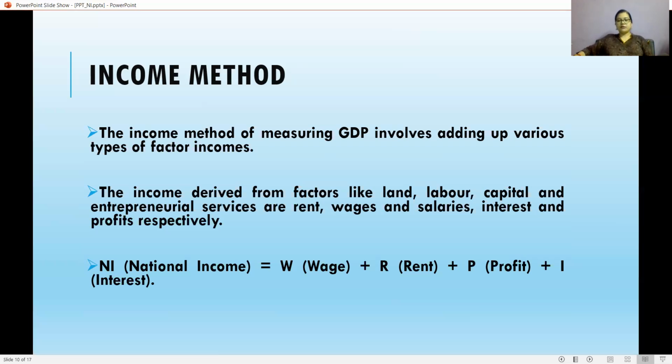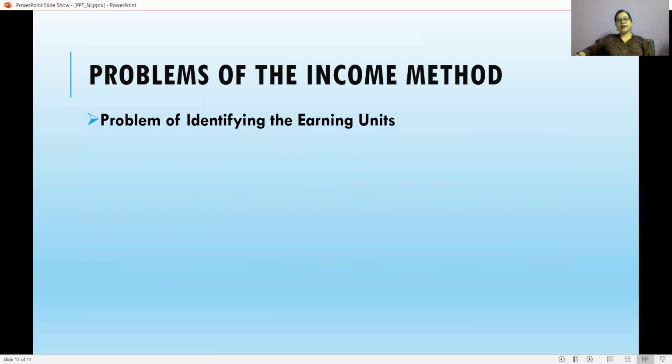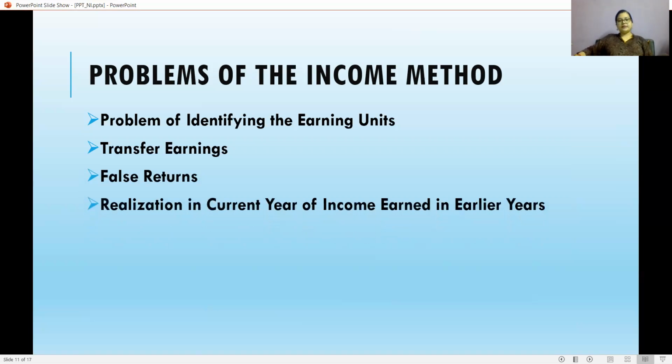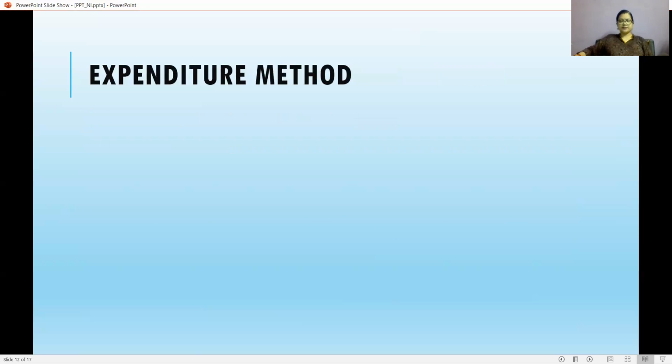There are obviously problems in the income method. The first problem is the problem of identifying the earning units, and the second problem is transfer earnings. Transfer earnings are those earnings which are transferred from one to another. Third problem is false returns. Fourth problem is realization in the current year of income earned in earlier years. And the fifth one is income earned from abroad. And the sixth problem is incomes earned outside the market.